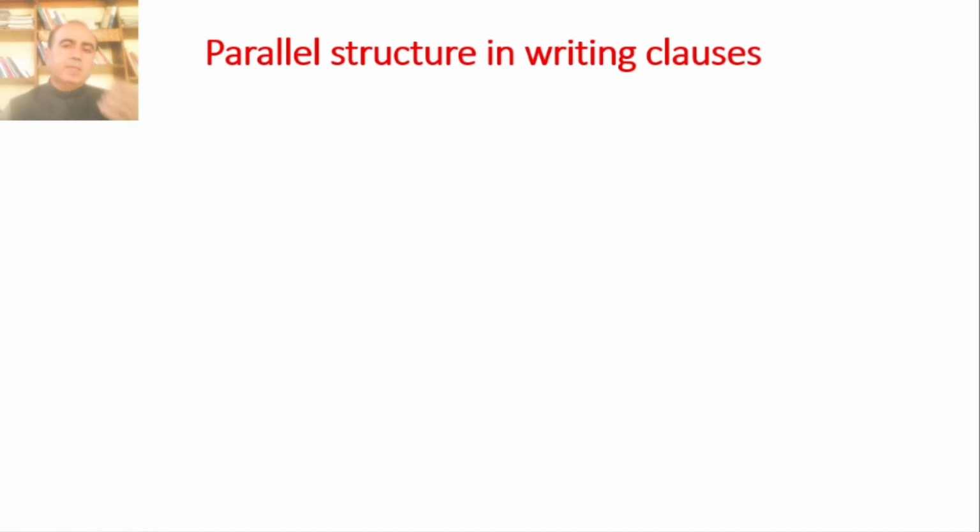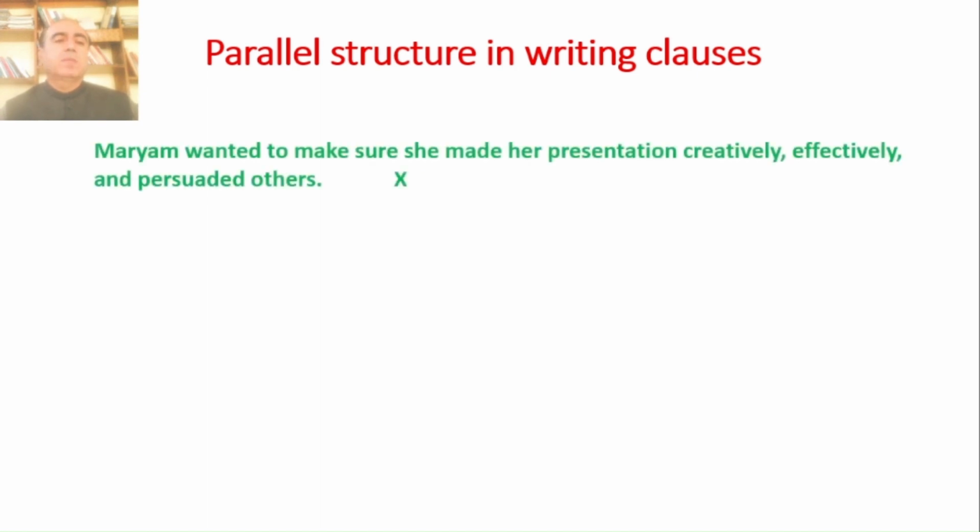Parallel structure in writing clauses. How it goes? Here is Mariam wanted to make sure she had made her presentation creatively, effectively, and persuaded others. Now look, creatively, effectively, they are in the parallel. After and we have placed persuaded others, which is a phrase.